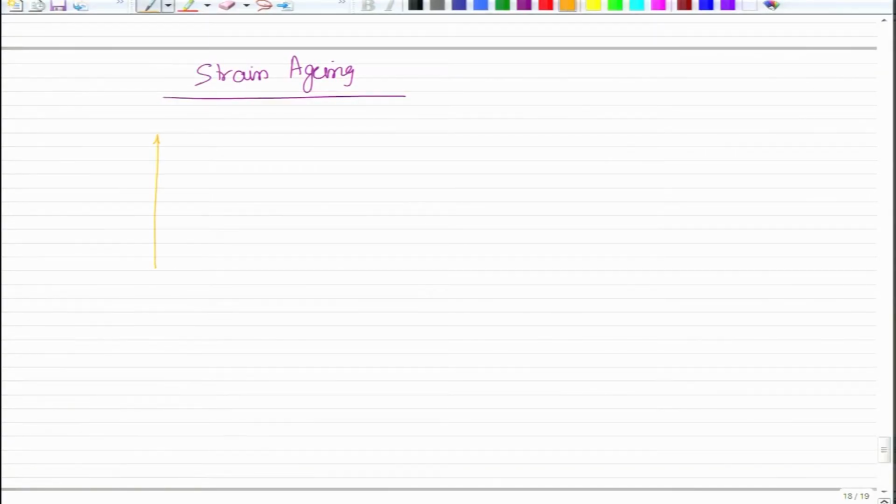And then if you take the sample at that particular point where uniform deformation had started, and then you age it and then again do the tensile test, what will you obtain? You will obtain that the material is again showing that yield point phenomena. So, I can show you approximate behavior like this.